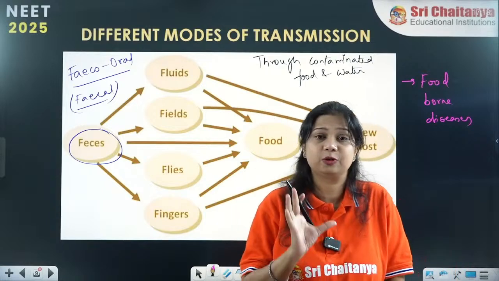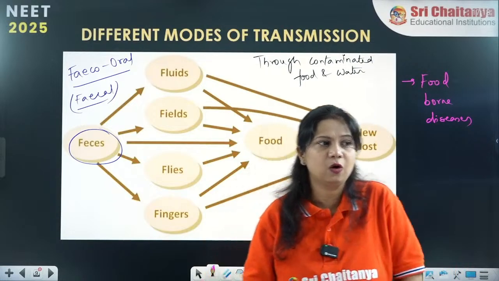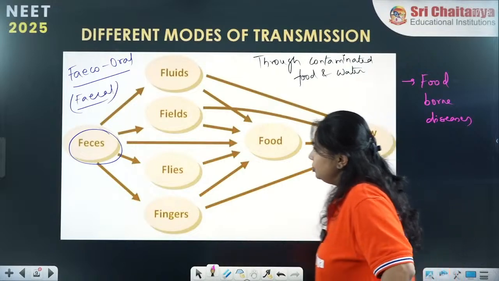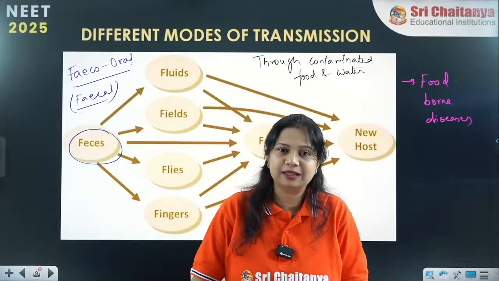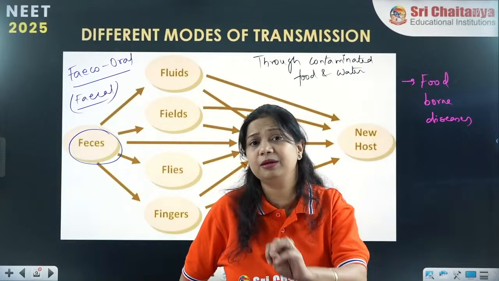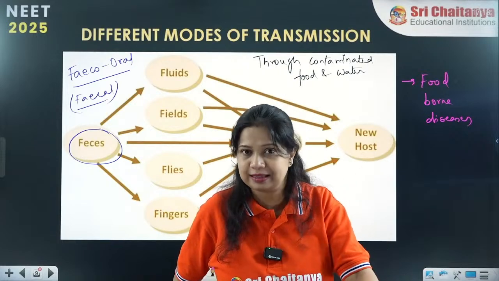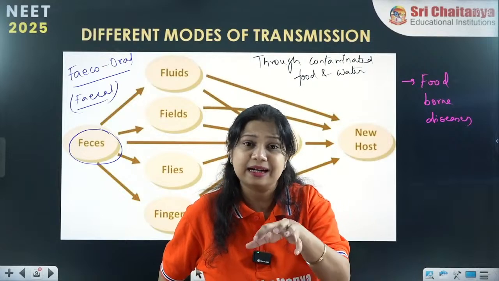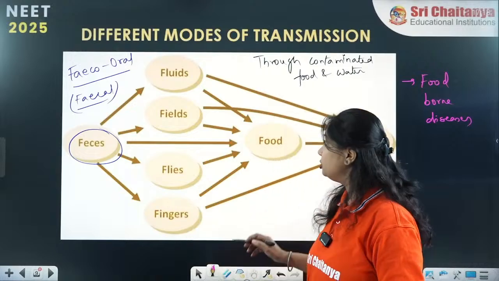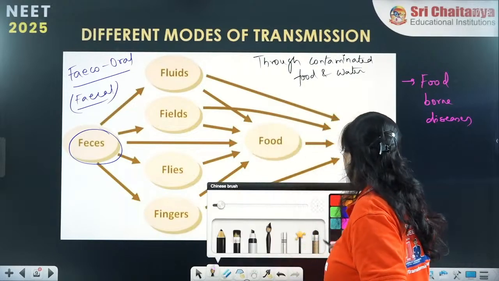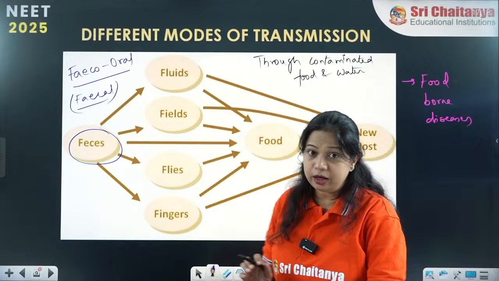Now we are coming to the details of how fecal-oral transmission is done. The fecal parts of any vertebrates or humans contain many millions of bacteria and pathogens. These pathogens through various methods can reach our body.